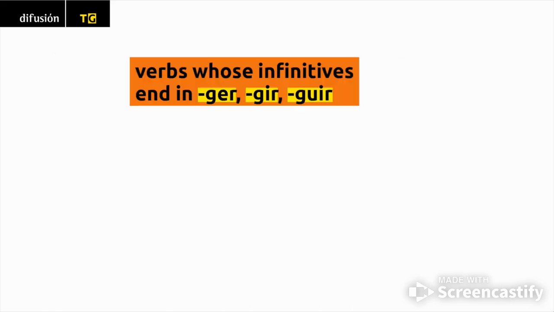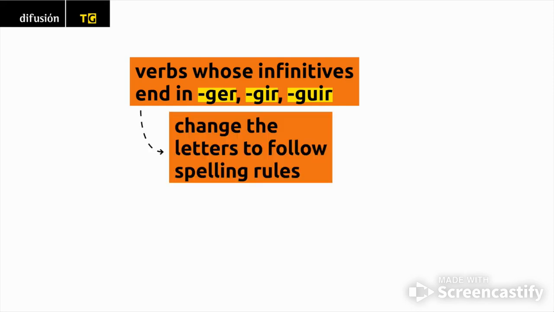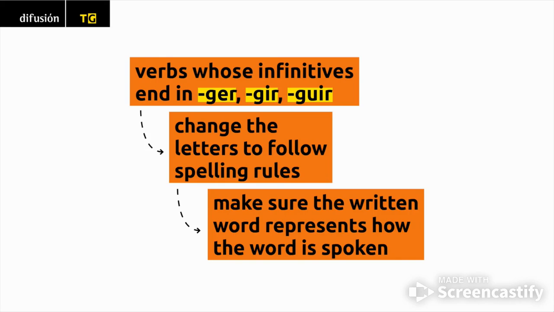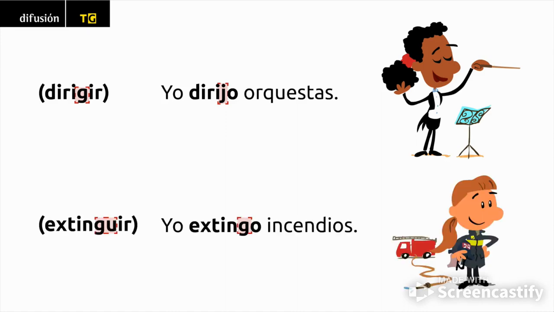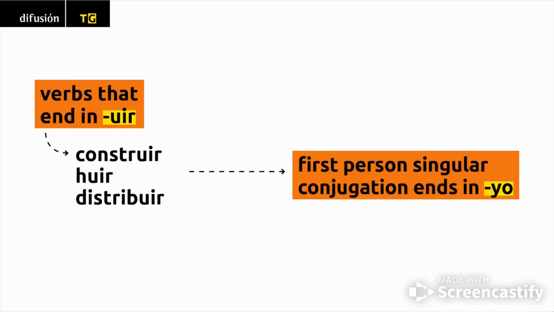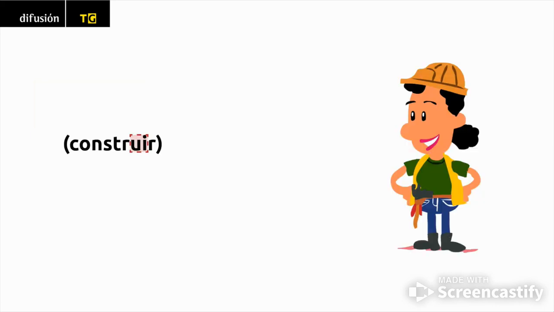Changes in spelling. When we conjugate verbs whose infinitives end in cer, cir, and ger, gir, we must remember to change the letters to follow spelling rules and to make sure the written word represents how the word is spoken. Yo dirijo orquestas. Yo extingo incendios. For verbs that end in uir, like construir, huir, distribuir, etc., the first person singular conjugation ends in yo, spelled with a Y.